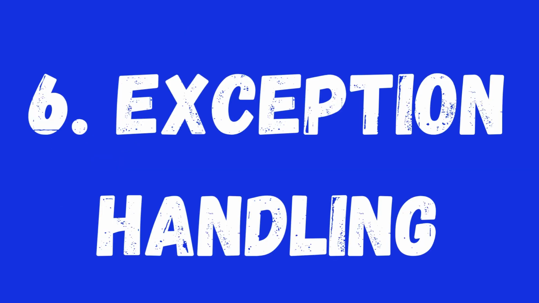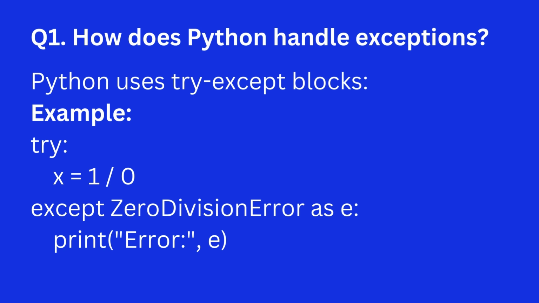6. Exception handling. Question 1. How does Python handle exceptions? Answer. Python uses try-except blocks. Example.